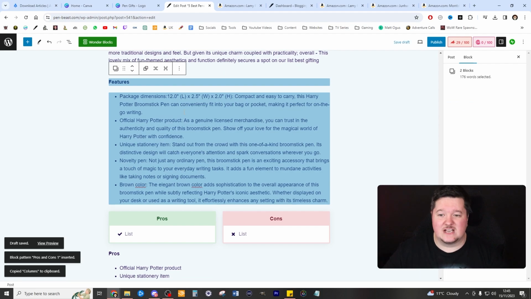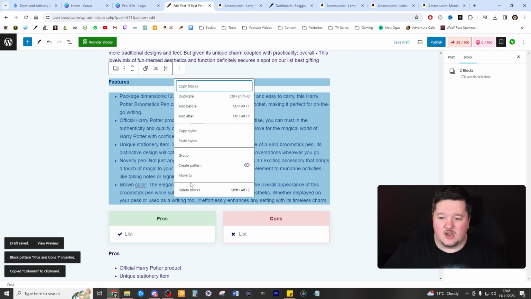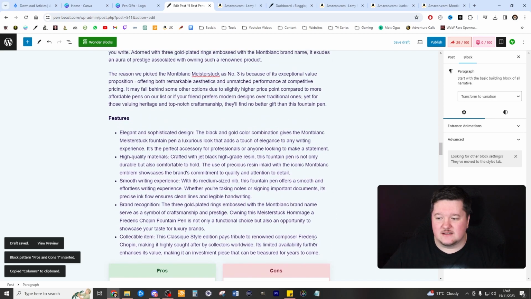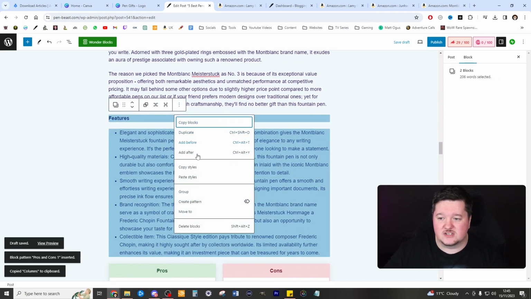Now, one thing I do is actually remove the features section. I opted in to have that, but I don't think I'll use that again in future with the features system. It's a little bit too much information and creates too much scrolling.